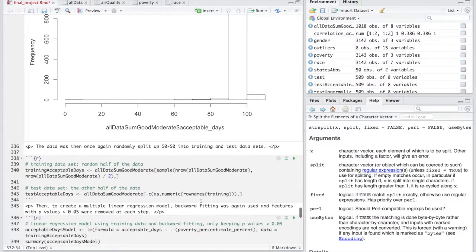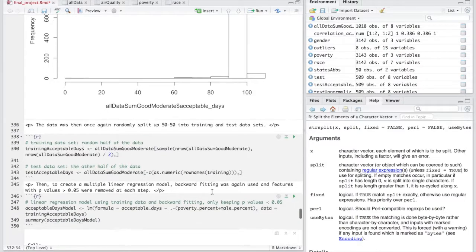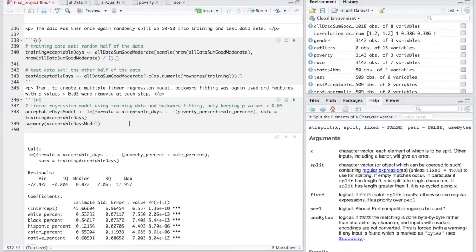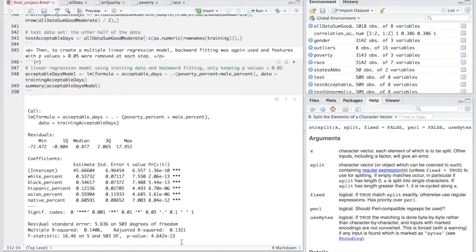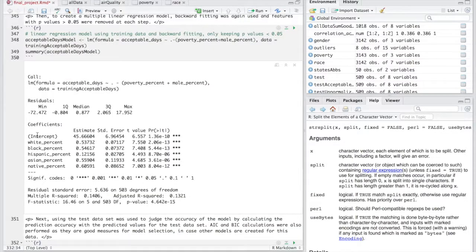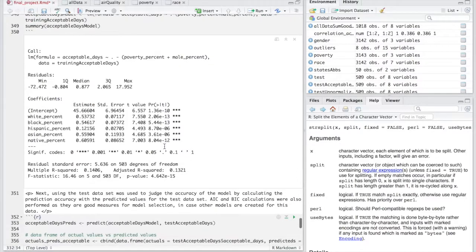So then again, I split up the data into test and training data sets, and again built a linear regression model from it using backward fitting. So now you could see that in this model only the race features were the ones that were significant and the poverty and male percentages were not significant.